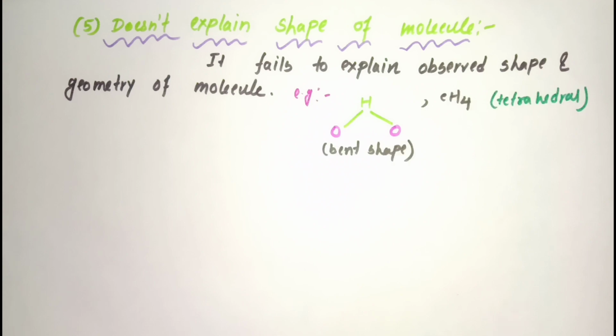And again ammonia, that is NH3, which has a trigonal pyramidal structure. But using the octet rule, we cannot explain the geometrical shape of all these molecules. That is why the octet rule fails to explain all these properties. So these are some limitations or drawbacks of the octet rule.